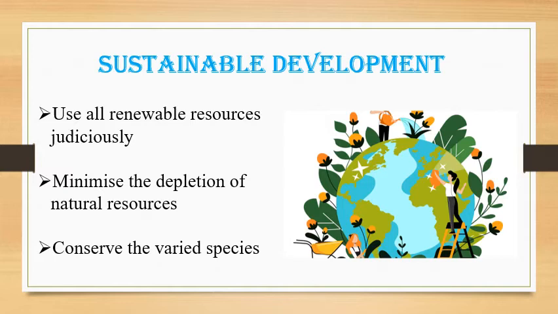Thus, there is an urgent need to maintain a balance between the population, resource planning, and conservation. Resources should be used judiciously, otherwise mankind will have to face dangerous consequences. So, students, we as human beings have a lot of responsibility to sustain natural resources.